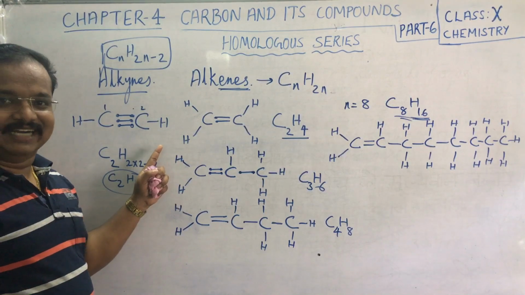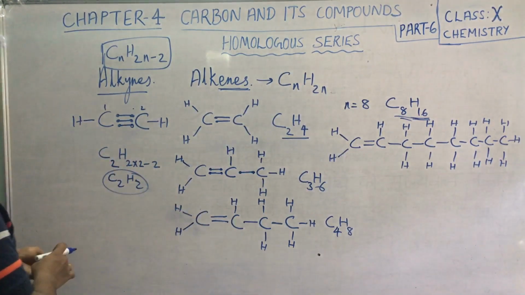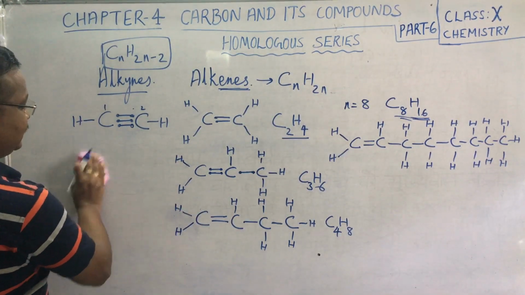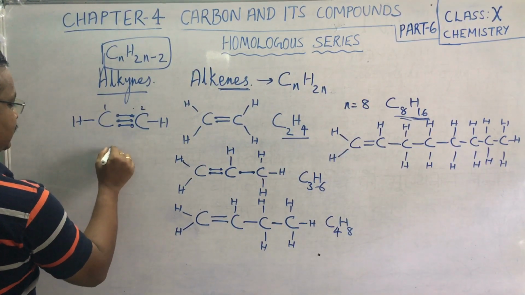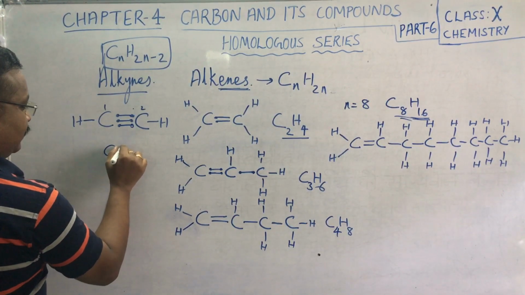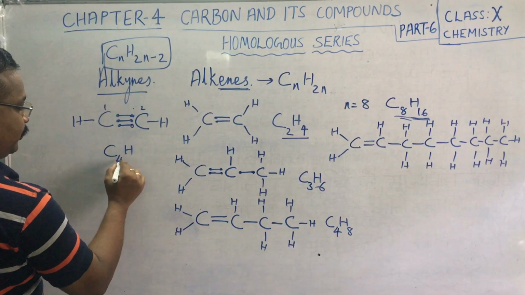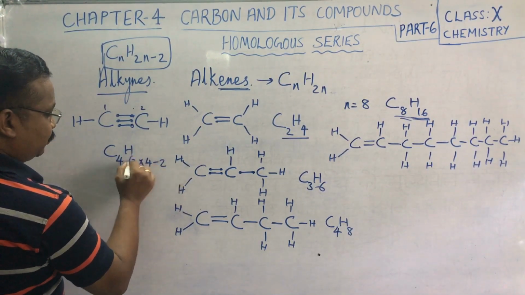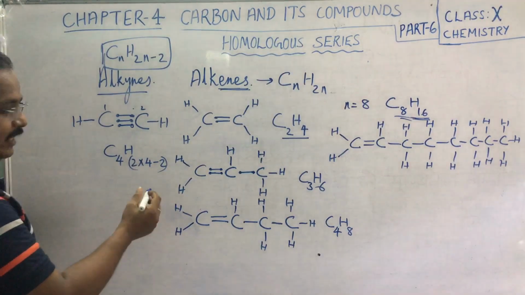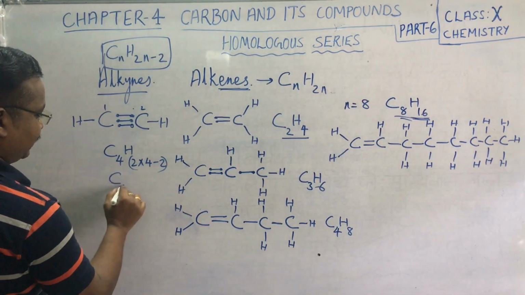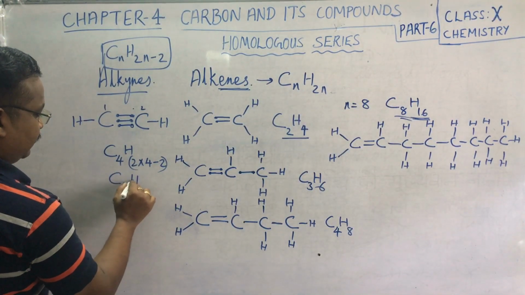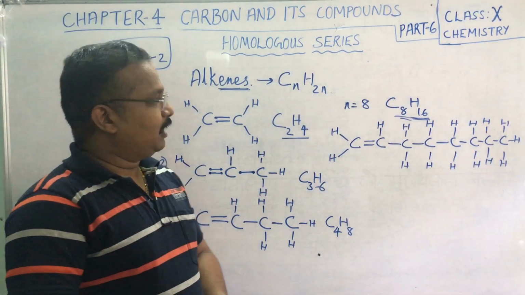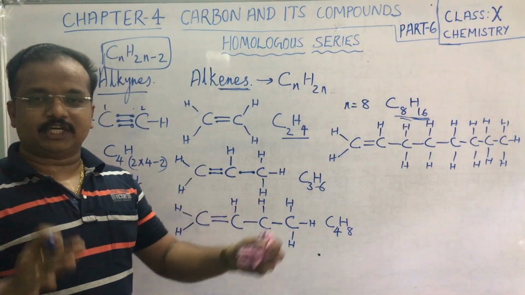Clear? Understood? Now any compound you can write like this of alkynes. Suppose you are writing a C4, then H will be according to 2n minus 2, 2 into 4 is 8 minus 2 is 6. So you will get a C4H6.